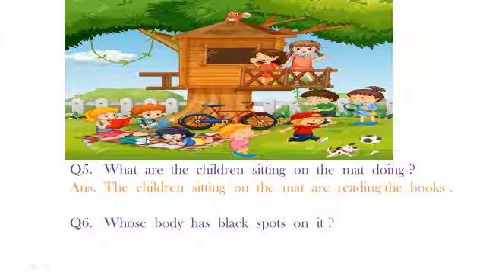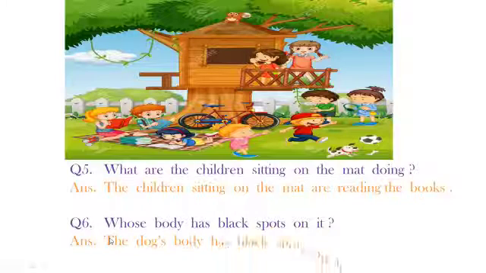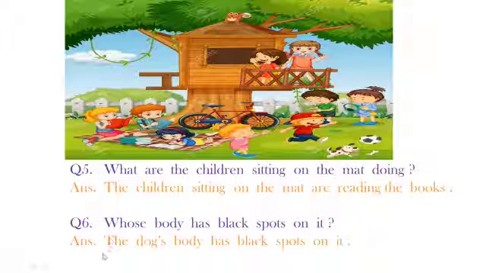Another one. Whose body has black spots on it? Whose? Again, you just have to put the answer here and copy the rest of the sentence. Whose body has black spots here? The dog's. Okay, so we write down, the dog's body has black spots on it.